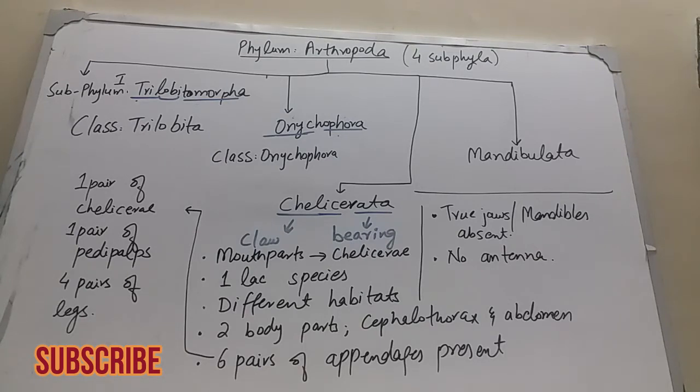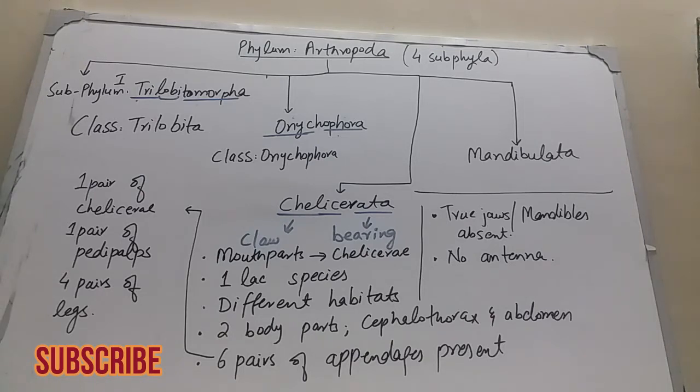About 1 lakh species of Chelicerata have been discovered. And these arthropods are found in different habitats. They may be terrestrial, living on the land, or they may be aquatic, found in the seawater or in the fresh water. But no Chelicerata can fly in the air. It means they don't have aerial mode of life.